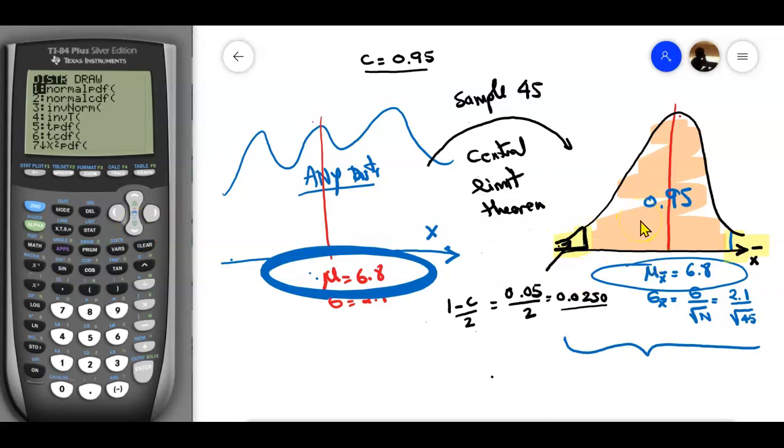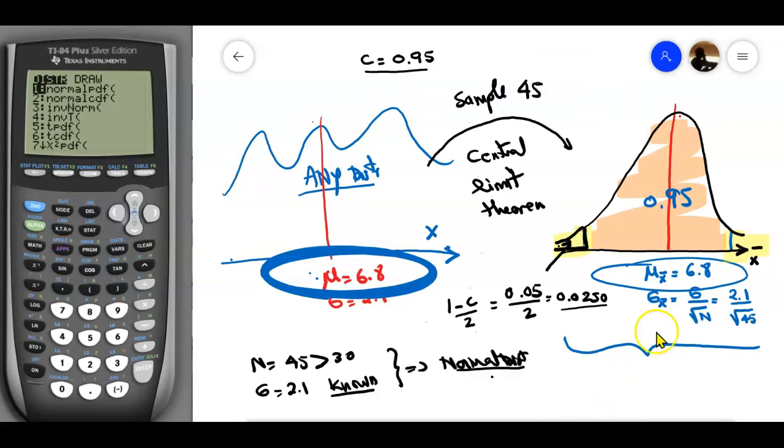There are two conditions here that are satisfied. That's why I'm using the normal distribution. First of all, n is 45, which is greater than 30. And as well, we know sigma, 2.1, is known, and this is a population standard deviation. So these two factors allow us to use a normal distribution. Then I'm going to go to inverse normal, enter.